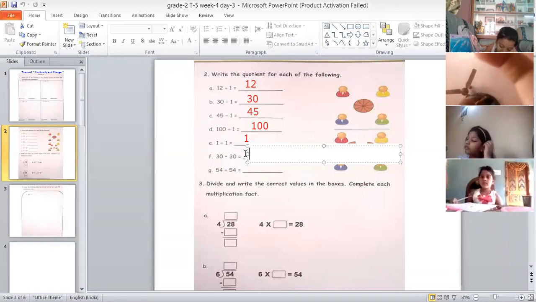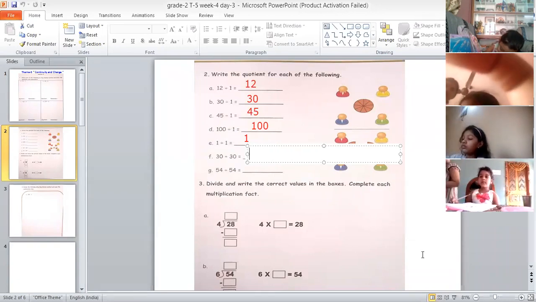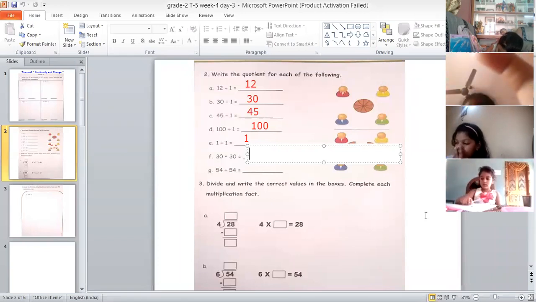Bit F. 30 divided by 30 is equal to 1. Okay, very good, Ashwita. Can you give me the reason why we are writing 1 here? 30 divided by 30 is 1. Why?